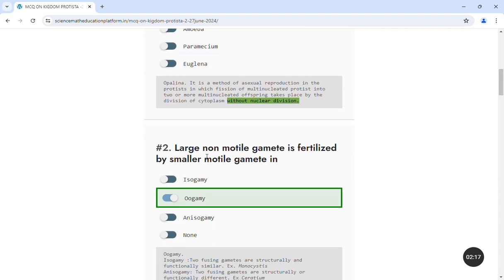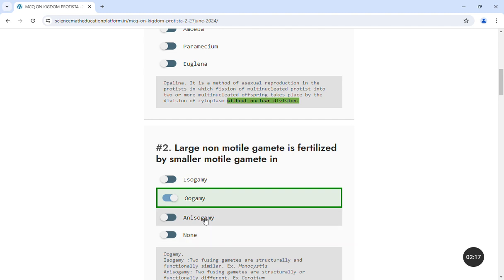Next question is, when a large non-motile gamete is fertilized by a smaller motile gamete, that method of sexual reproduction is known as oogamy. And what is isogamy? In isogamy, iso means same. That means when structurally and functionally same gametes fuse together to form a zygote, that is known as isogamy.